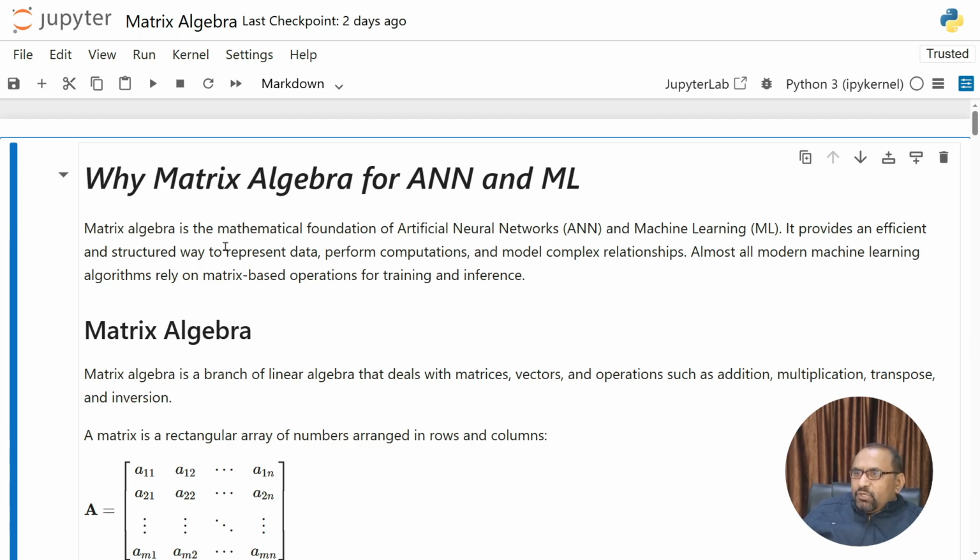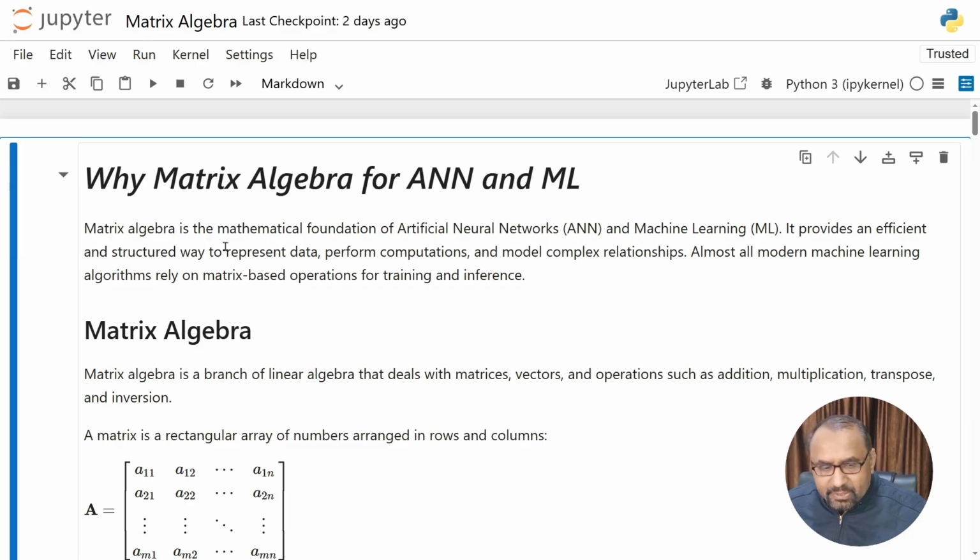Simply, the introduction is that matrix algebra is the mathematical foundation of artificial neural networks and machine learning. It provides an efficient and structured way to represent data, perform computations, and model complex relations. Almost all modern machine learning algorithms rely on matrix-based operations for training and inference.